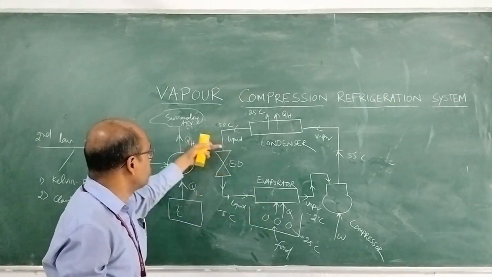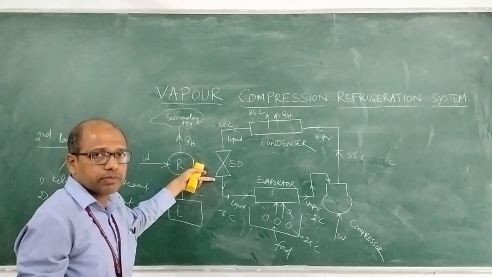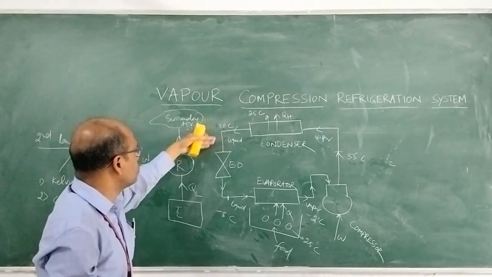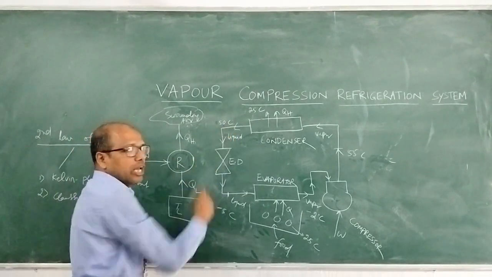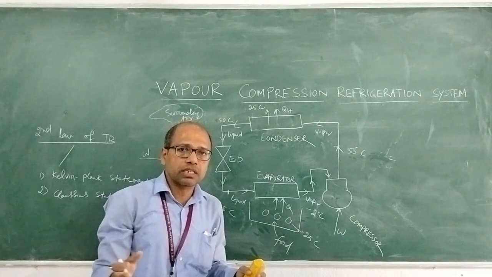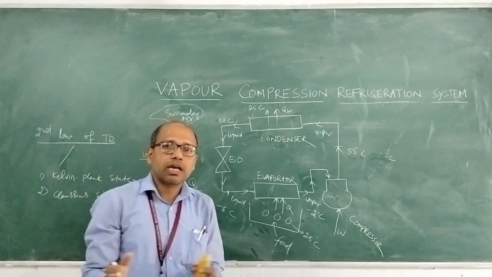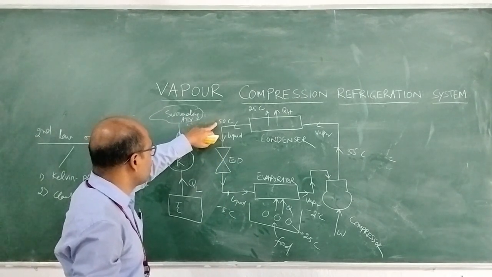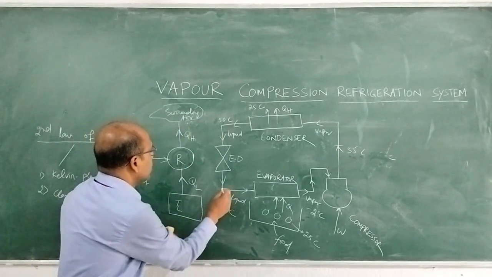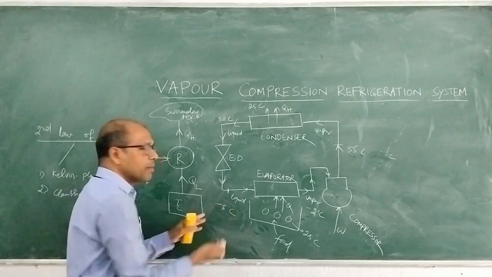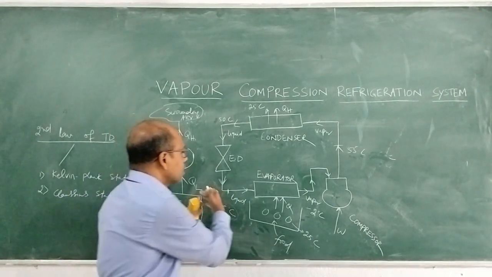In this way, we have the expansion device. After it is converted to liquid form, the refrigerant goes to the expansion device, where the refrigerant expands, meaning pressure decreases. Along with pressure decrease, temperature also decreases. The 50 degree centigrade liquid refrigerant, after expansion to low pressure, reaches a temperature usually of -5 degree or -10 degree. Again, the cycle repeats.